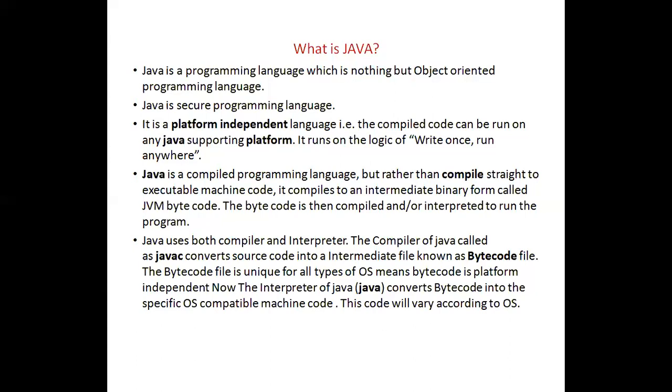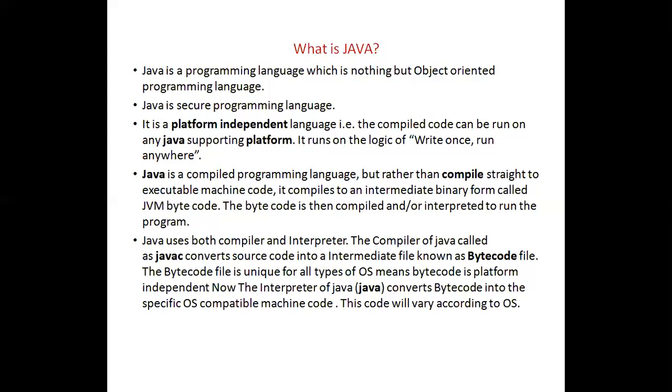Object-oriented programming is nothing but a paradigm which supports OOPS features, object-oriented programming features. What are the OOPS features we have in Java? We have classes and objects, encapsulation, inheritance, polymorphism, abstraction. These all are the OOPS features of Java.